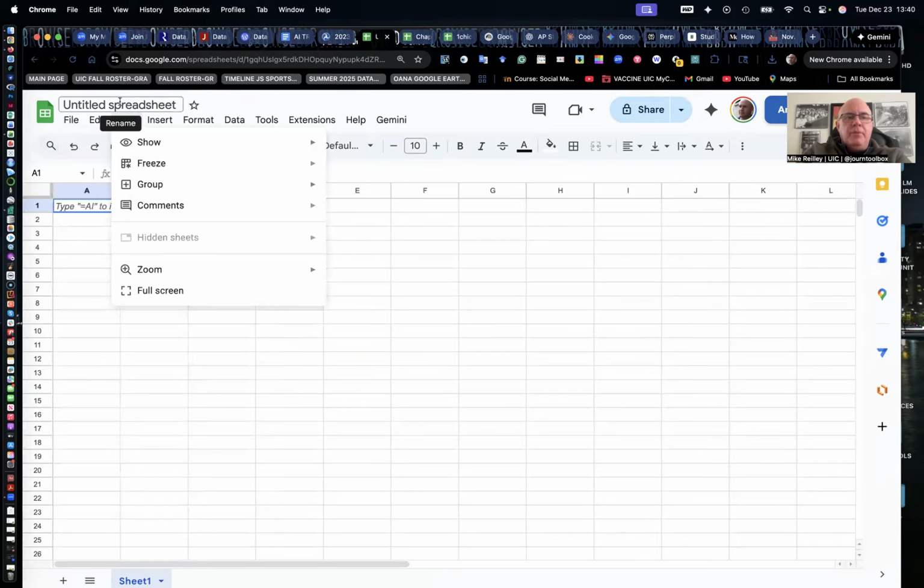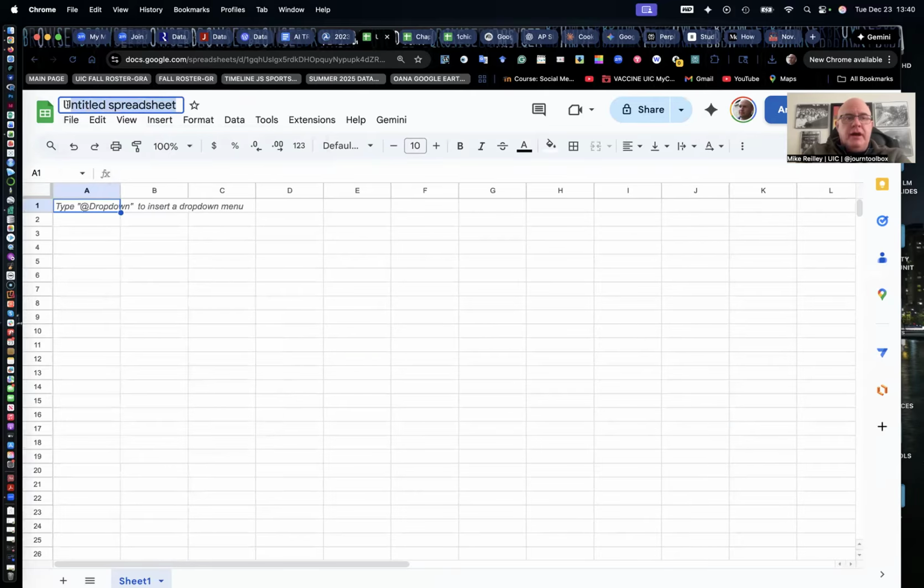So we're going to title our spreadsheet first. This is the Federal Highway Administration Bridge Inspections. So always want to title your spreadsheet because, if you need to go back and find the data later, searching for untitled document isn't much fun. So I've learned from experience.